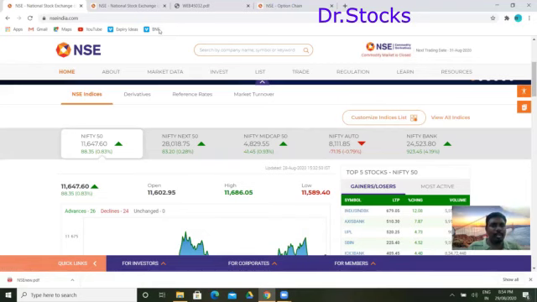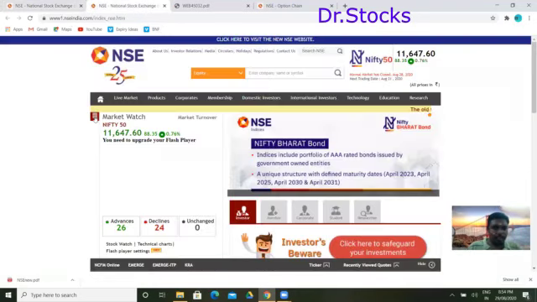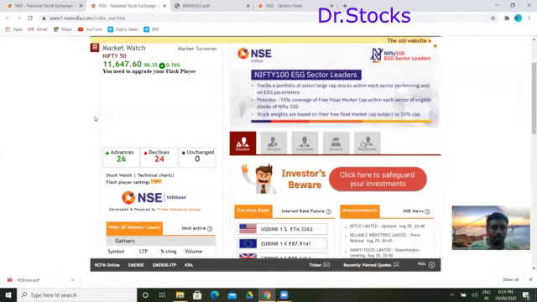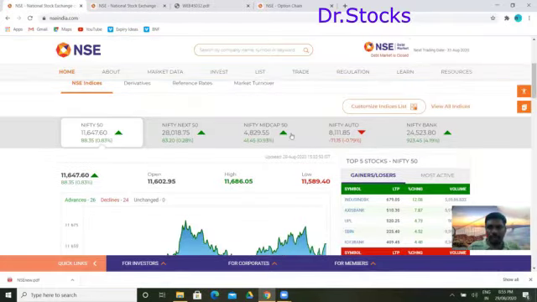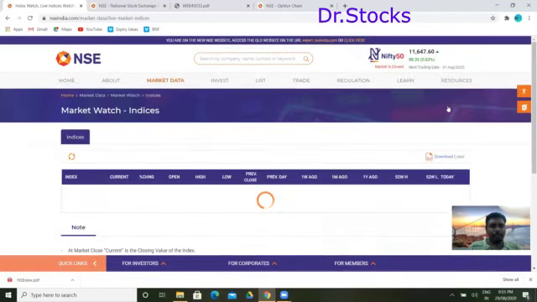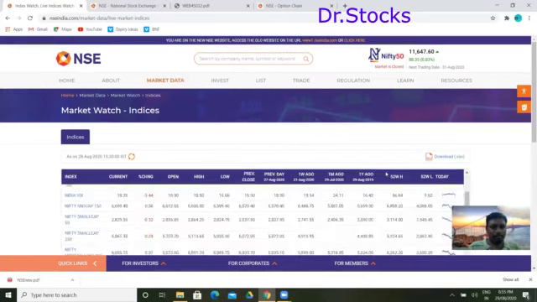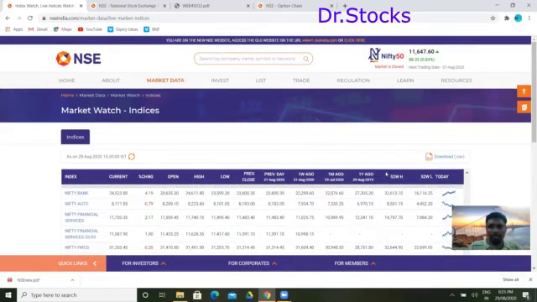So previously we would have three banners like this. You have to click this and go ahead and check. So right now we're going to have it in a single interface, so that all the indices will be coming here. Okay, if you give view all indices, they will be coming in a complete list. Fine. That is how it is designed.